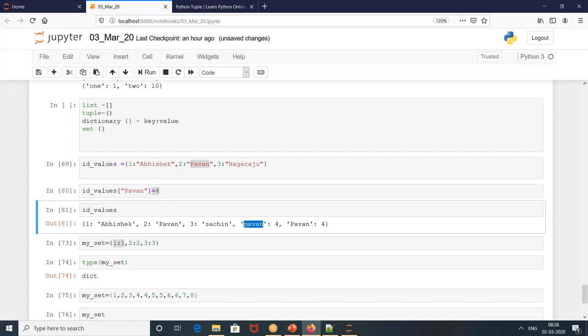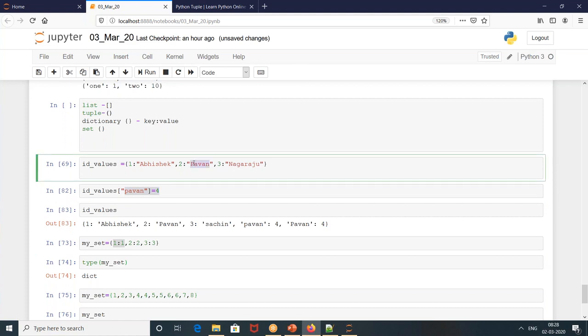And it is assigning the corresponding value to it. Here it was small Pawan. Then I wrote capital Pawan, it gave 4. Suppose I write one more small Pawan, I write 4 and then run it. It understood, okay, this fellow wrote Pawan 2 times. I can get the duplicates, but I cannot pull a value and change the key. But you can pull a key and change the value. Understood? Any questions on that? Wonderful. Then let's see some more things.